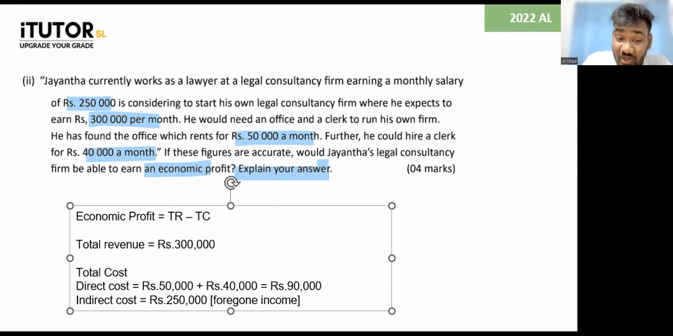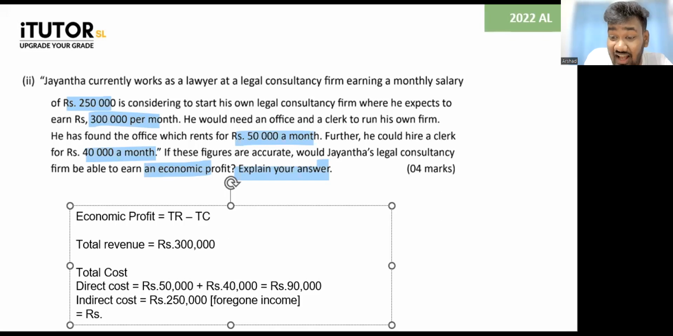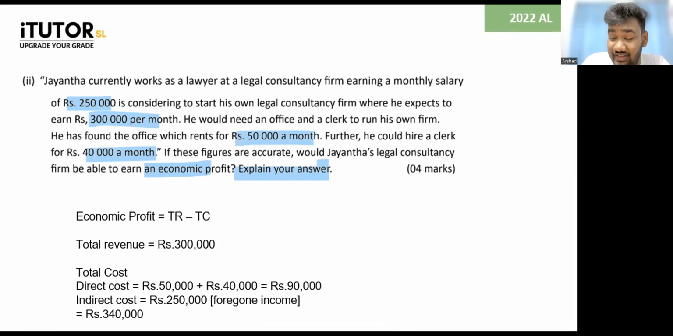So how much is the total cost for Jayanta? Total cost is 90,000 direct, 250,000 indirect. So his total cost is 340,000. There is no 50,000 opportunity cost, guys. So the opportunity cost is the 250. He has to forego this. So do you think Jayanta can make a profit? No. Jayanta makes a loss of how much? He makes a loss of 40,000.